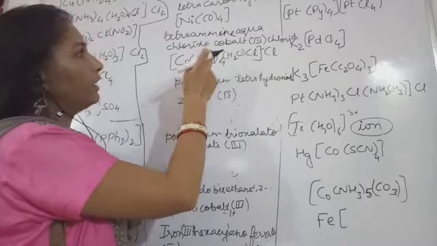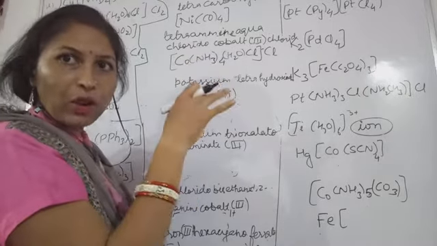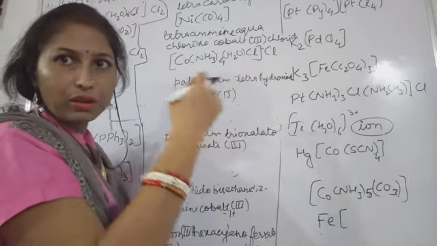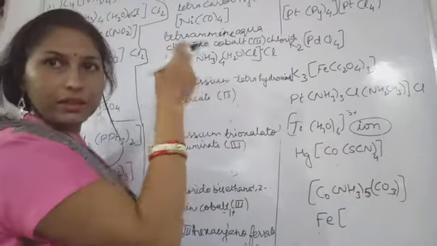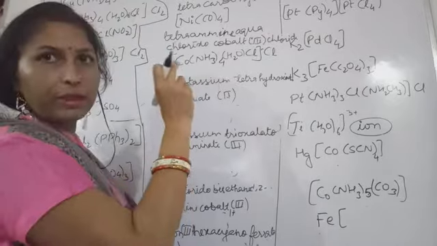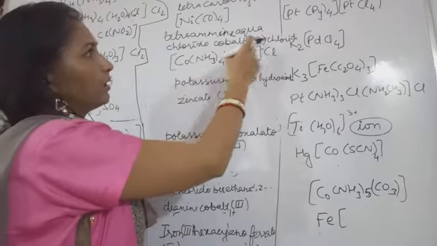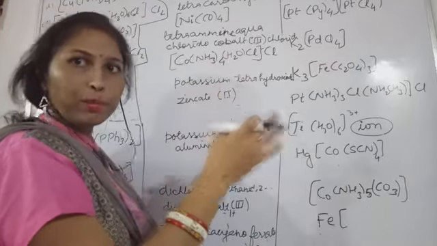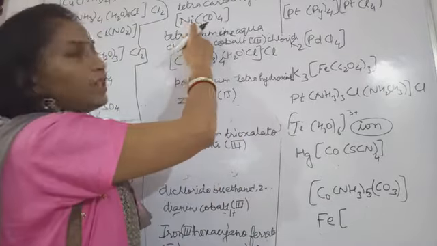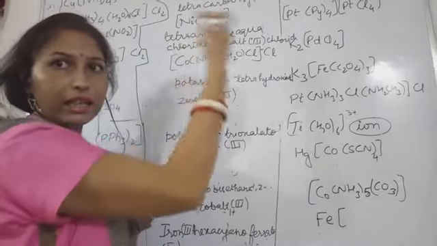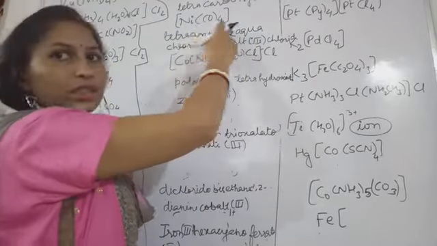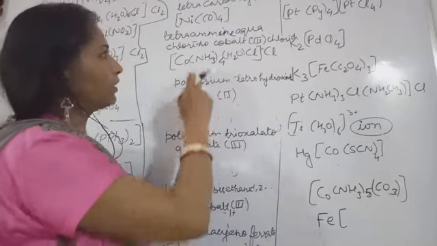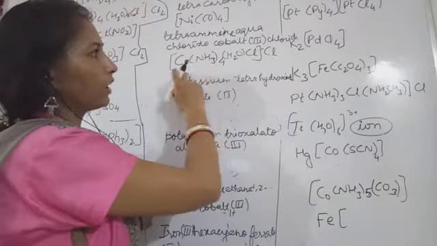In case of an anionic complex, the word would be cobaltate. But here, because we are dealing with a cationic complex, and likewise a neutral complex, here also we have written nickel, not nickelate, because that complex was neutral.